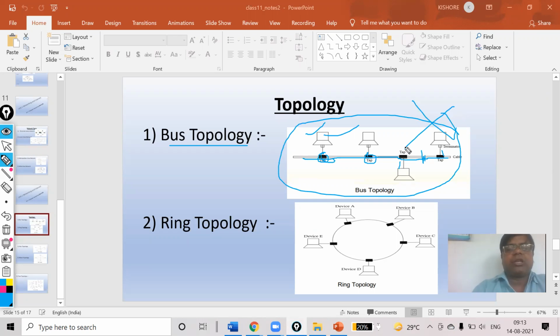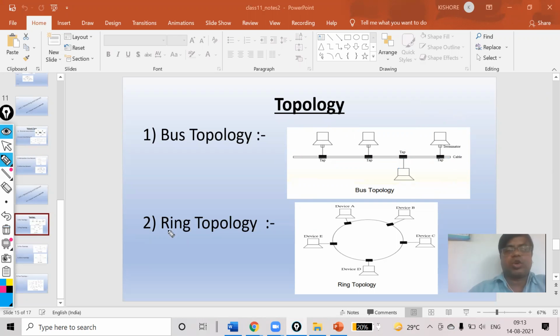Now the next one is the ring topology. This is the ring topology. In ring topology, all the devices are attached through a cable, this is the cable, in the form of a ring, my dear. The message to be communicated is transmitted in one direction.